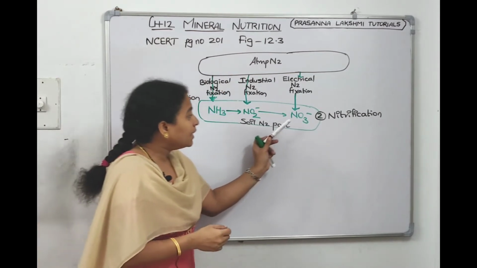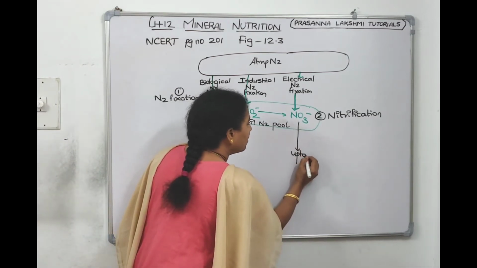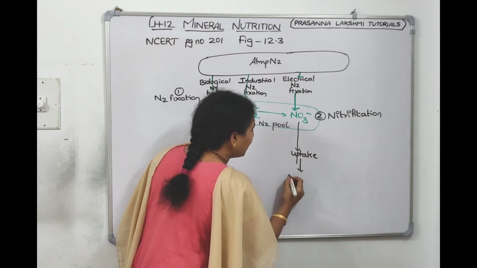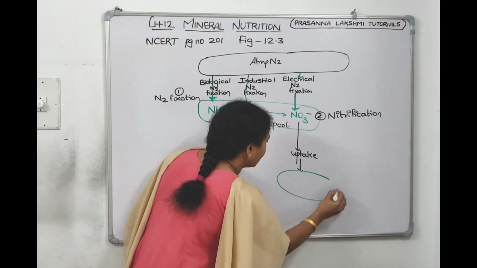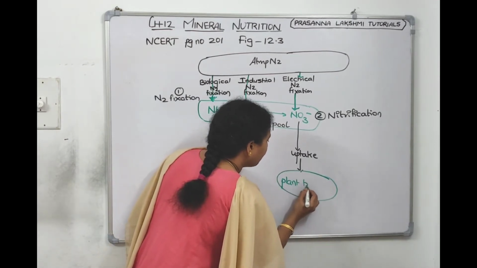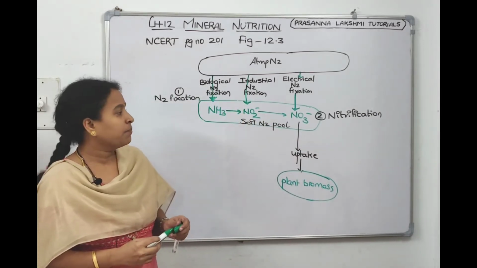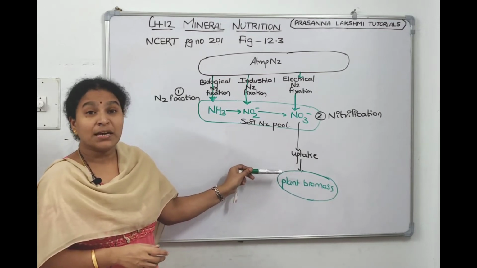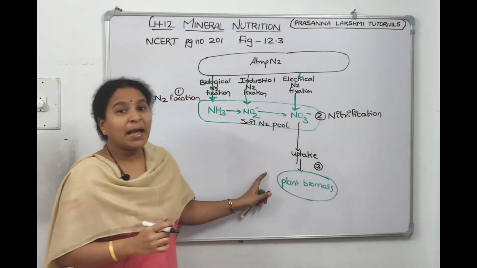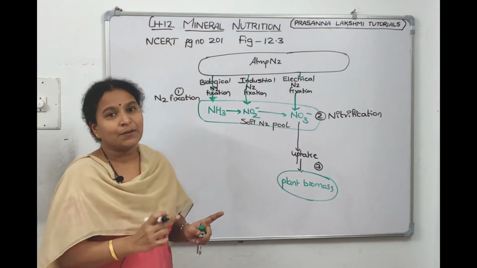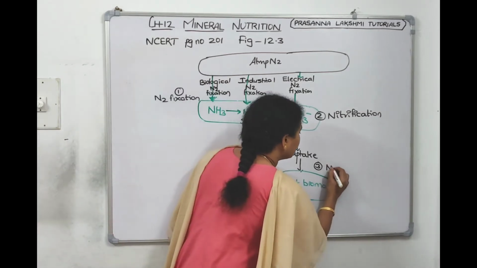Now then, we are telling that the nitrate is absorbed by the plant. So let us draw an arrow and write uptake. The plant has taken it, and then it has built up its plant biomass. Plant is growing. If the plant is growing, it means it is making proteins, amino acids. So this step is called nitrogen assimilation. What is this third step called? Taking the nitrate and converting it into usable organic forms like amino acids, proteins, hormones, and all those things is called nitrogen assimilation.